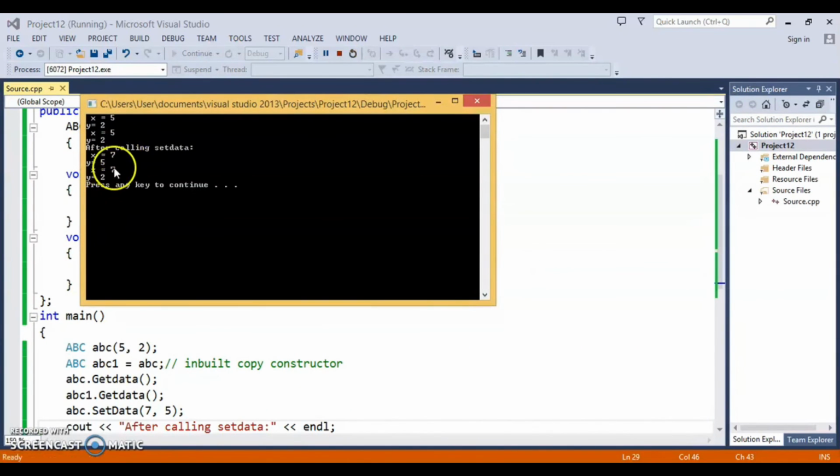See, both ABC1 and ABC have the same. The y value has not been changed, but for x, ABC1 and ABC both have the same value, but logically it should not be. For ABC1 it should be 5 and 2.